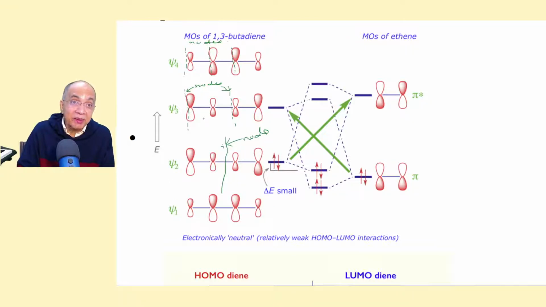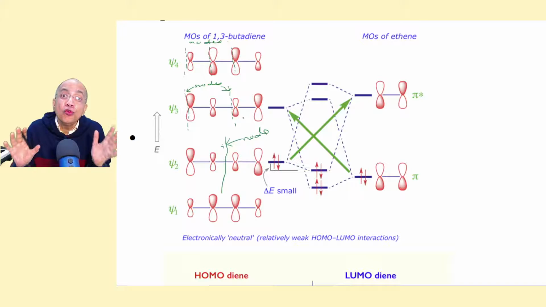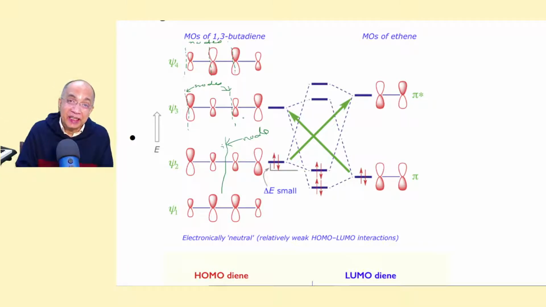And psi3, because 4 atomic orbitals combine to form 4 molecular orbitals, just like you had done in your diatomic molecules, like N2, O2, where you were dealing with both sigma and pi. Here only pi, the combination of 4 p orbitals to produce 4 MOs, molecular orbitals.